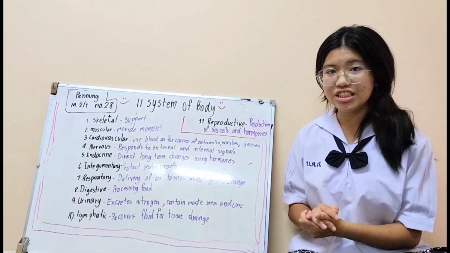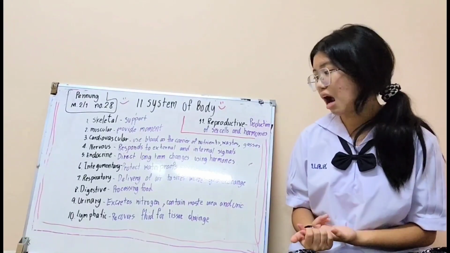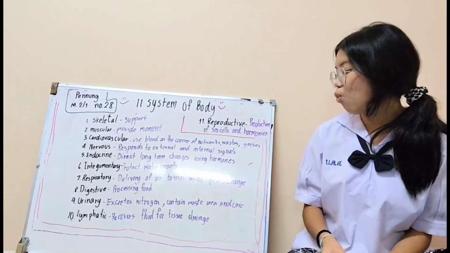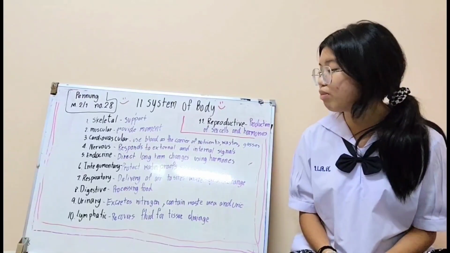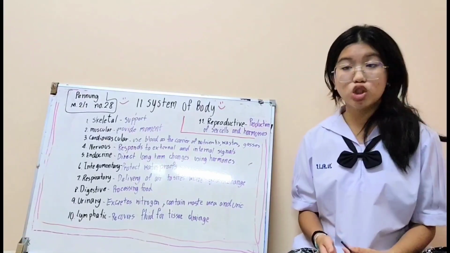Number 8, digestive, processing food. Number 9, urinary is extract nitrogen-containing waste, urea and uric acid. Number 10, lymphatic is recover fluid for tissue drainage.